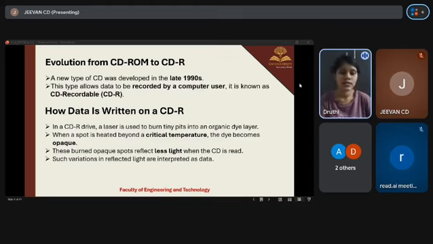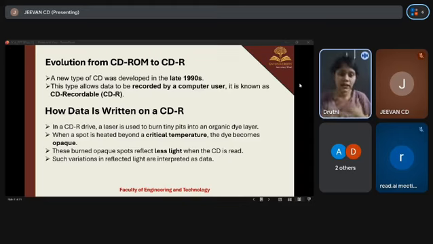So how is data written on a CDR? First is laser writing. In a CDR drive, a laser burns tiny spots into an organic dye layer, reaching a critical temperature. When the laser heats a spot beyond the critical temperature, the dye changes its property, and the heated area becomes opaque, which means it does not reflect much light.